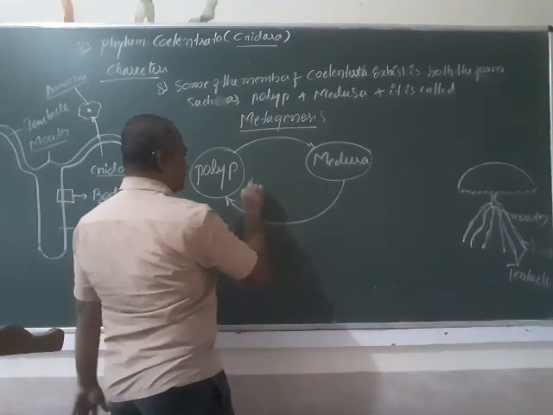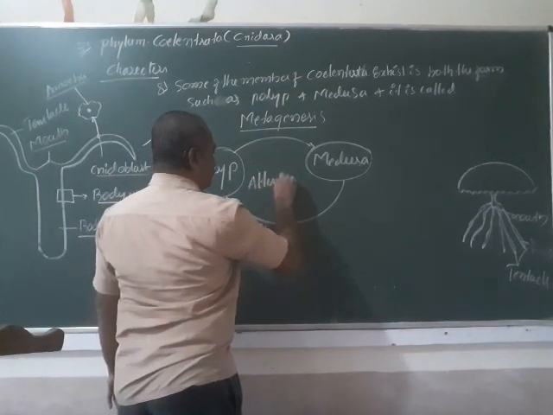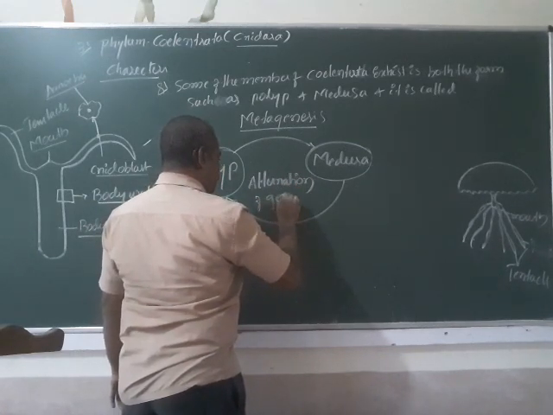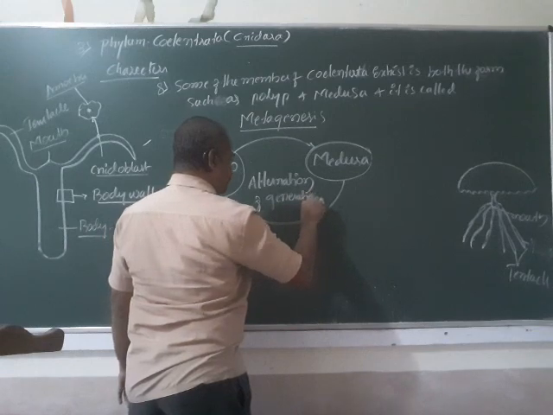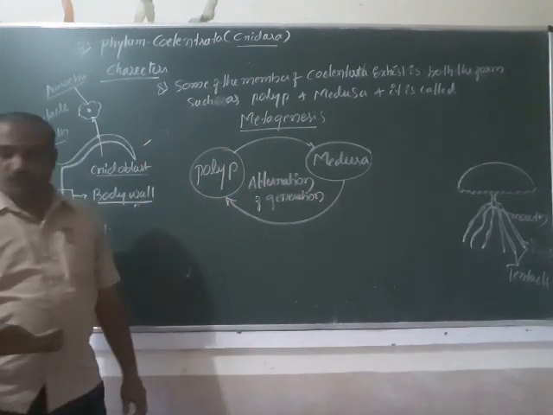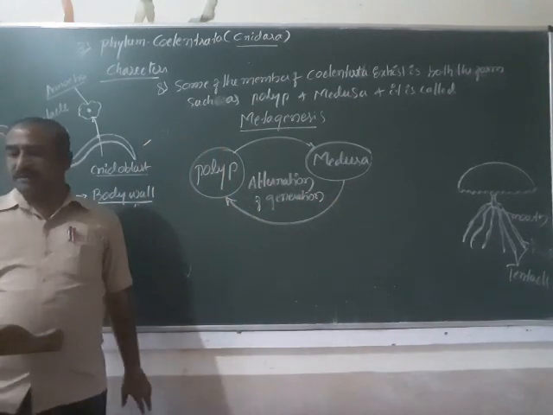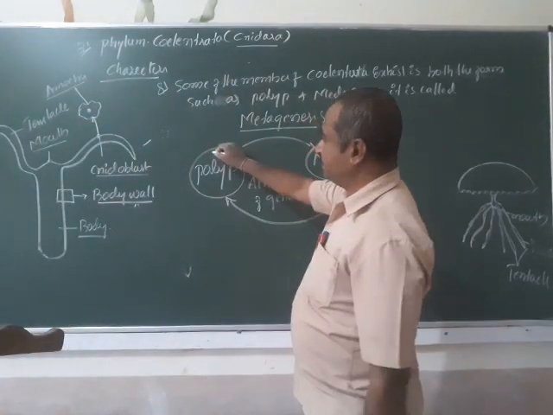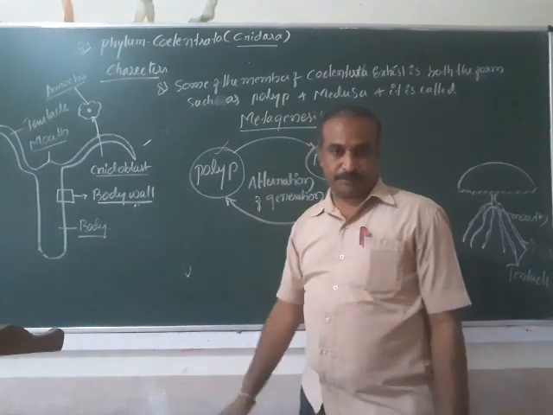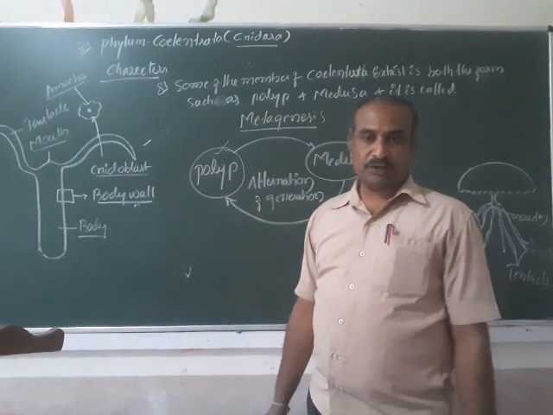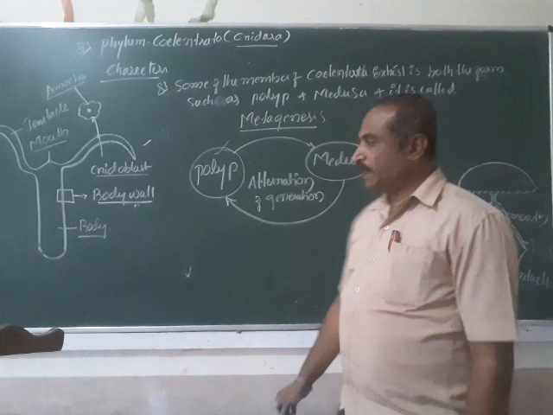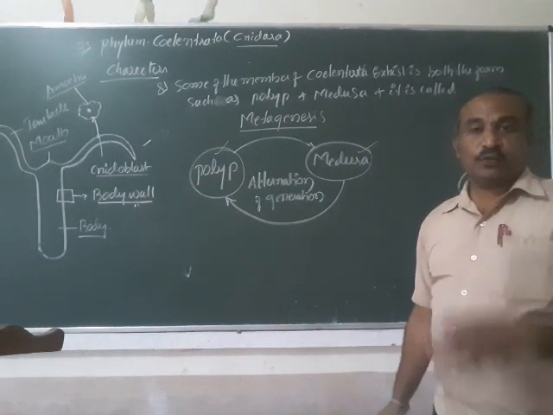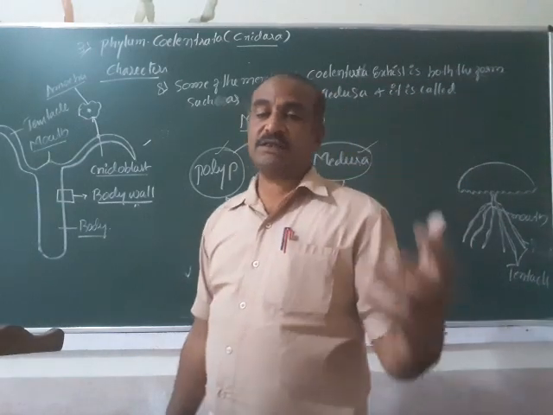So this is called alternation of generation. Some of the organisms exhibit both forms. Once it takes birth in the form of polyp, which is elongated shape, in the next generation it takes the medusa form, which is umbrella shape.